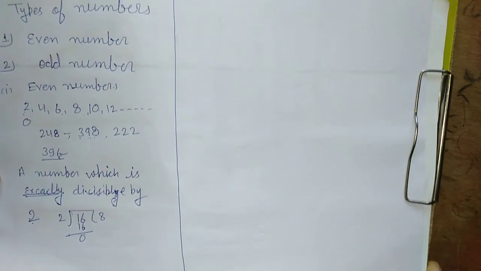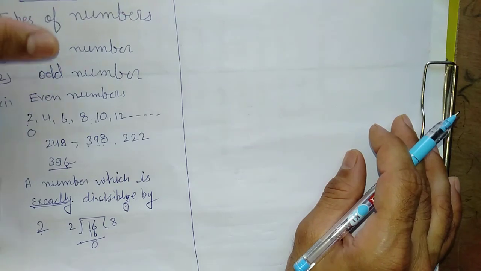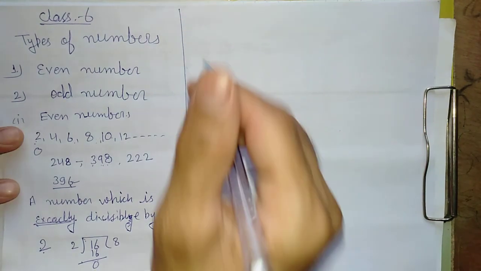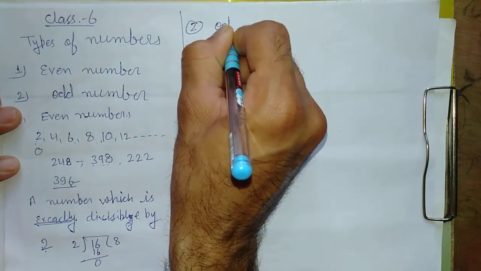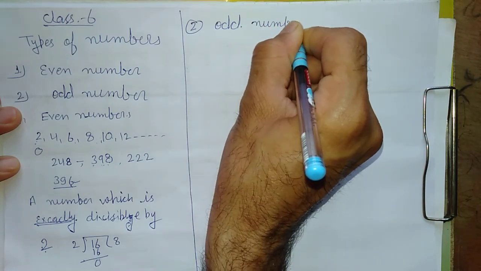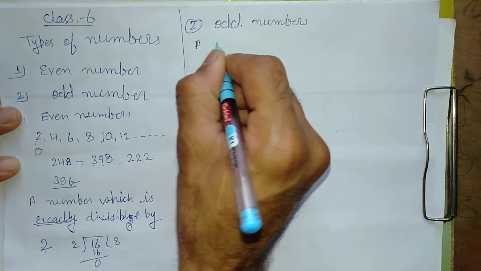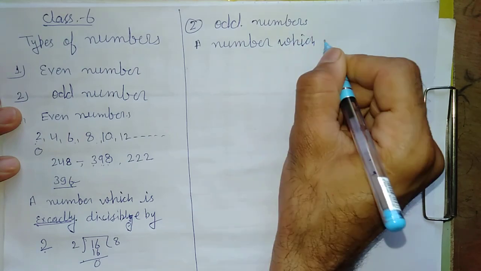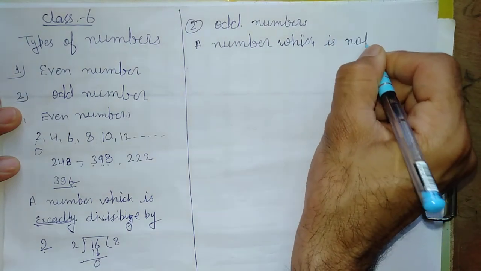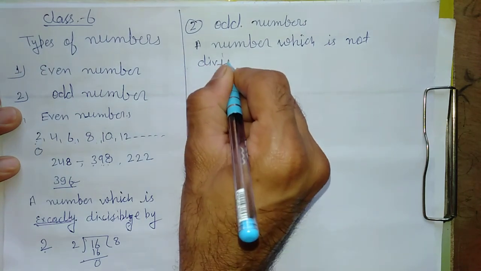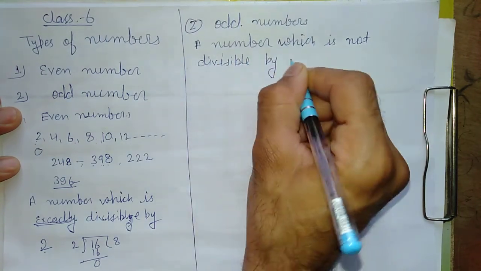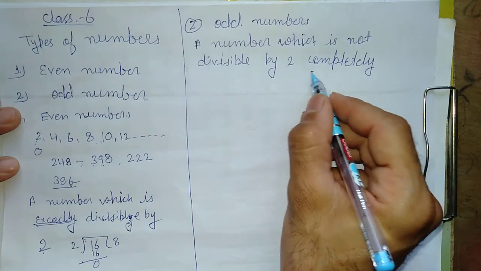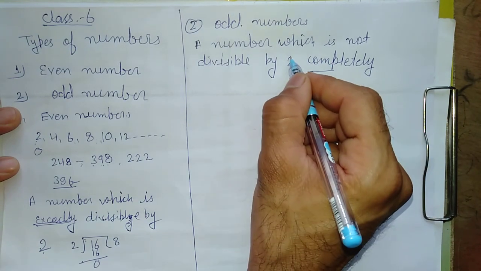The second point is odd numbers, right? Odd numbers are a number which is not divisible by 2 completely, means the remainder should not be 0.